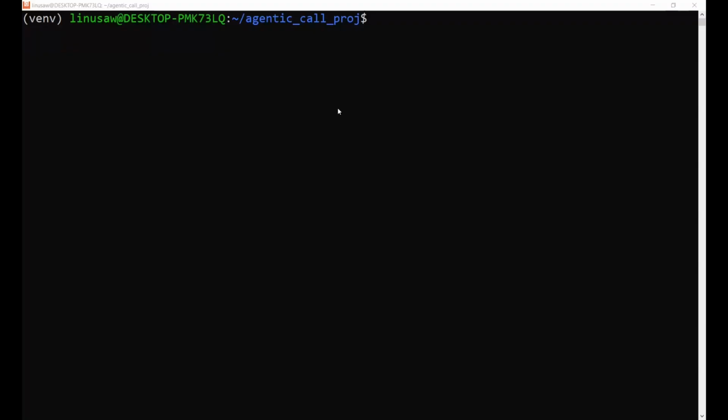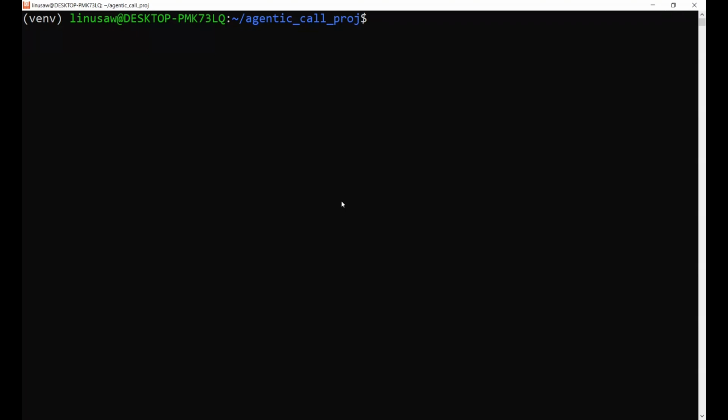As you can see, it manages the call state all by itself and can hang up automatically when it detects the conversation or the objectives it needs to complete are complete. All right, now I'm going to show you a little bit of the back end, the flow of this project, and essentially how it works.